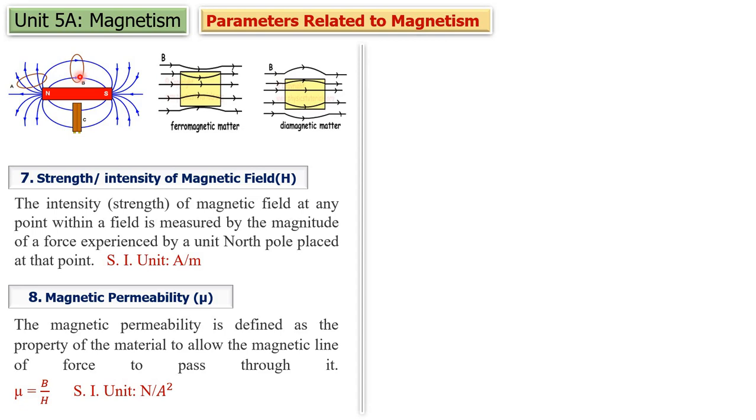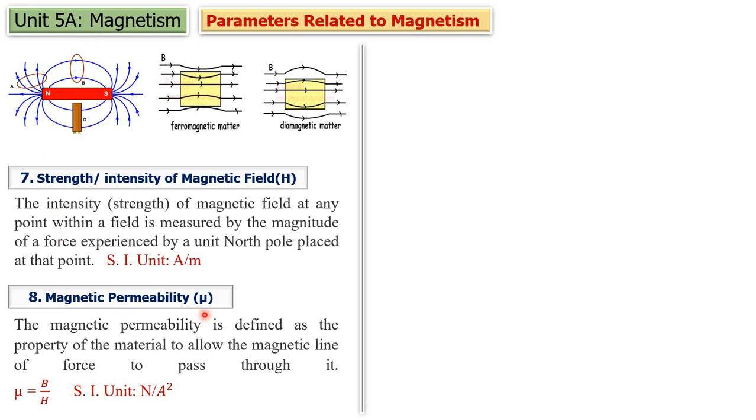That is called permeability. It is a property of the material which allows the magnetic flux lines to pass through it. That is called magnetic permeability. How much magnetic flux lines are permitted to pass through the material, that property is called what?